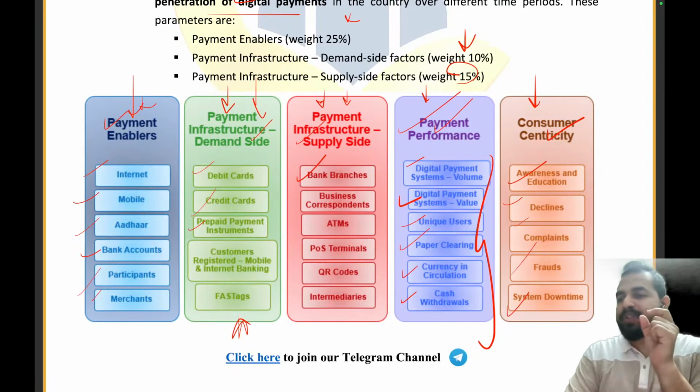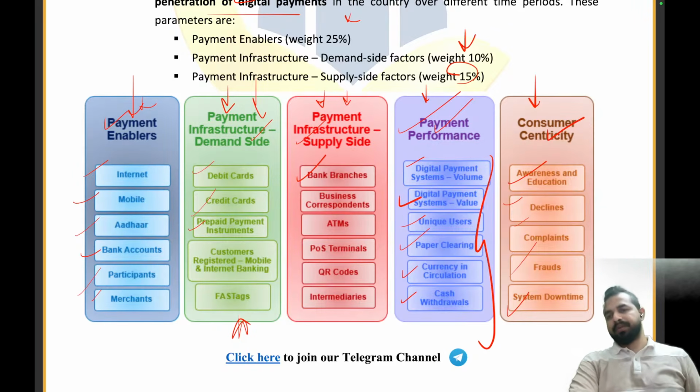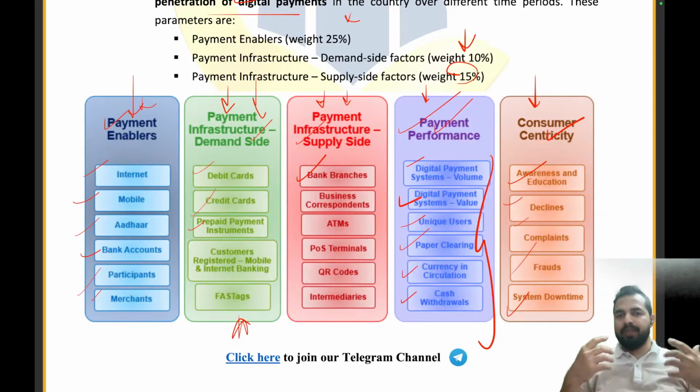So there is the consumer centricity parameter also. Here, first of all, awareness is necessary, that okay, that's how I can make the payment, right? If I have a complaint, suppose I made a payment and my payment got stuck, so I will be complaining to the RBI now that why exactly this has happened. Please return my payment because I was not even able to purchase that particular product, right?